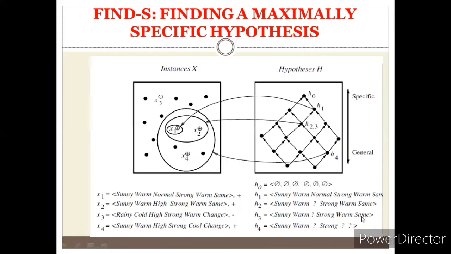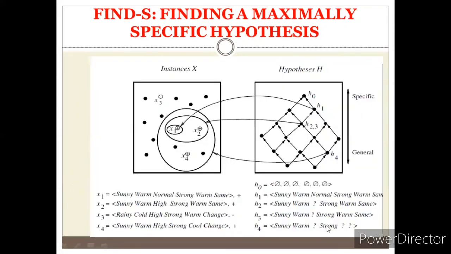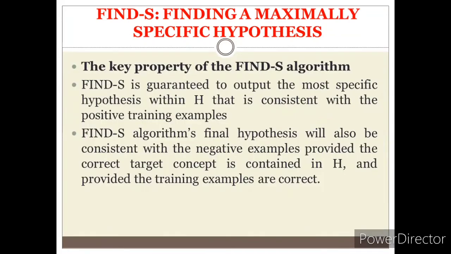Warm and same for the forecast, and the other condition was water. So the last hypothesis for the Find-S algorithm, what you can observe, and more specific, is sunny, warm, question mark, strong, question mark, and question mark.